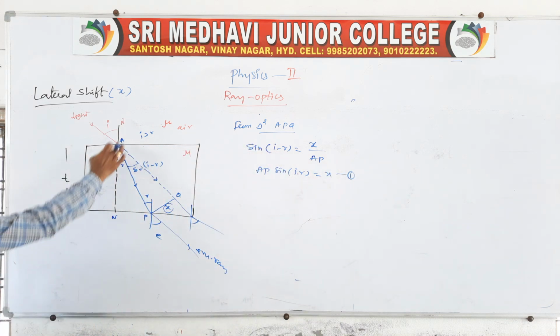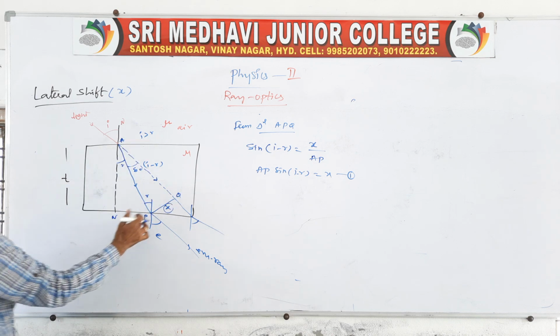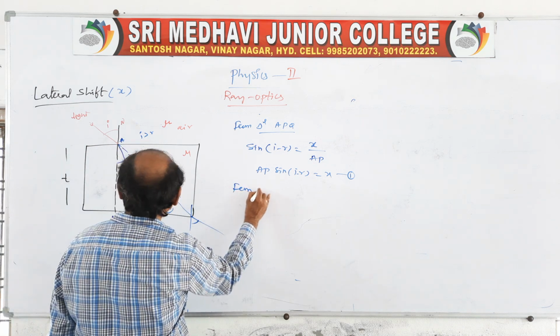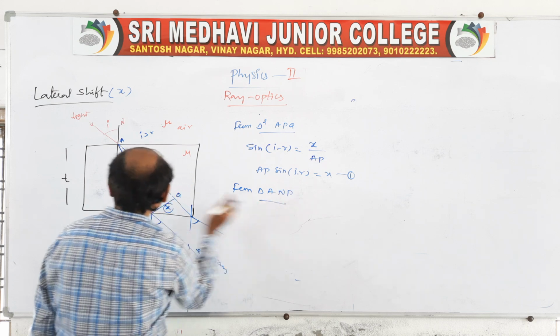From triangle APQ, and in the same way we take another triangle, ANP. Here the refraction is given.